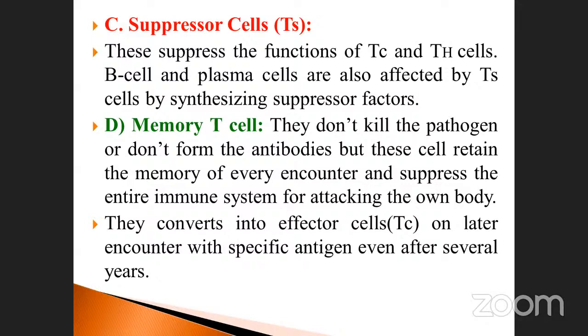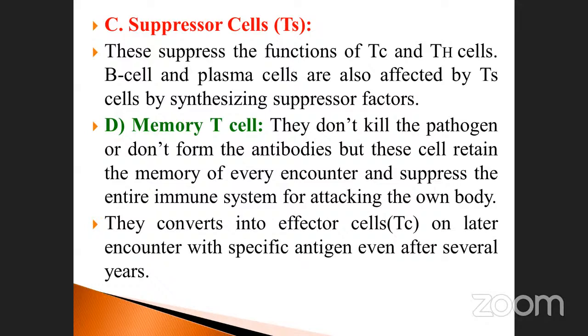Suppose there is overproduction of cells, such as B cells. It can be suppressed, as the suppressor cells are automatically activated. As a result, B cells and plasma cells are affected by these cells due to the synthesis of suppressor factors.